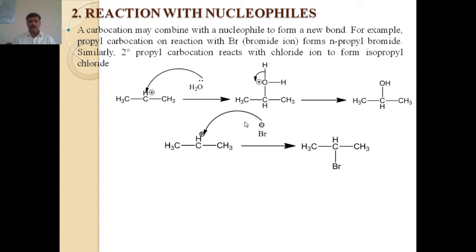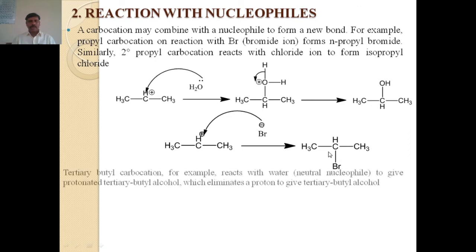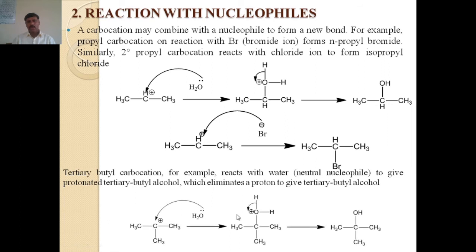Like this, when the secondary carbocation comes in contact with bromine, the bromide ion acts as a nucleophile and attacks the secondary carbocation to form an alkyl halide, or alkyl bromide. Like the secondary carbocation, the tertiary carbocation also shows this type of nucleophilic addition reaction to form alcohol.